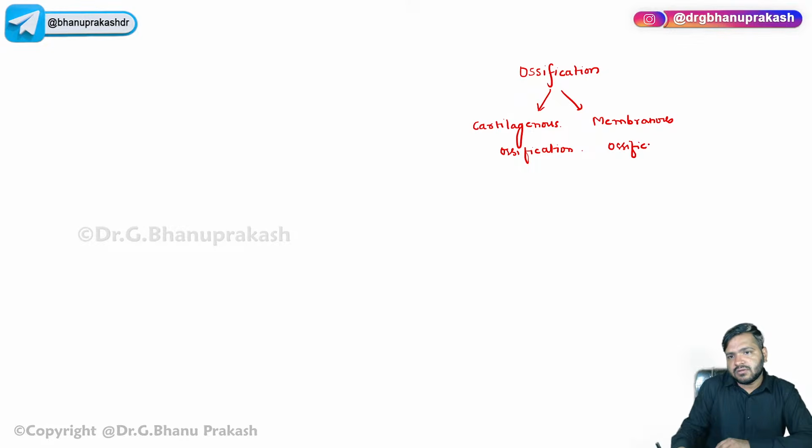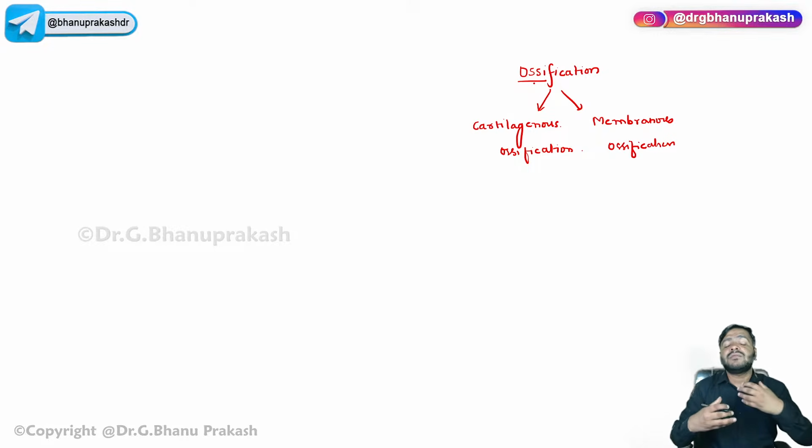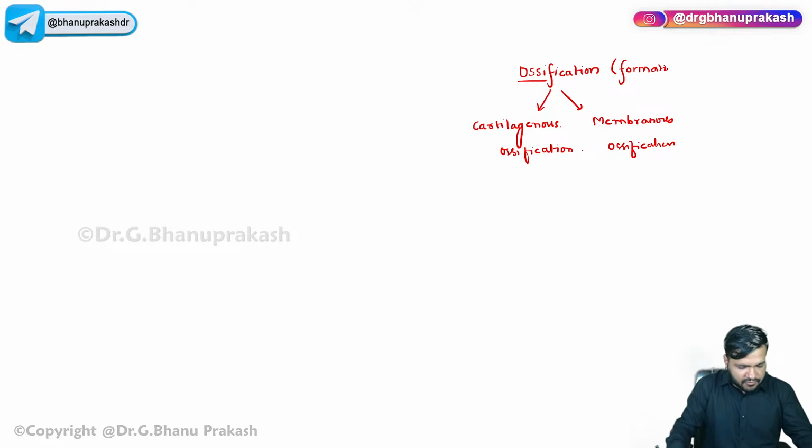Ossi means bone, fication means formation, so ossification means formation of bone.